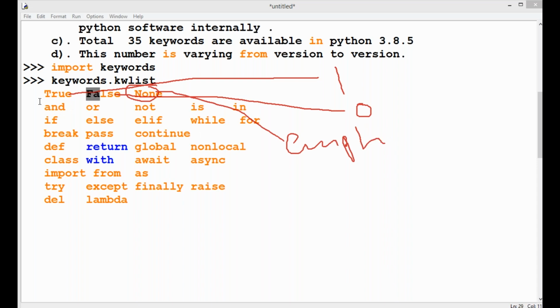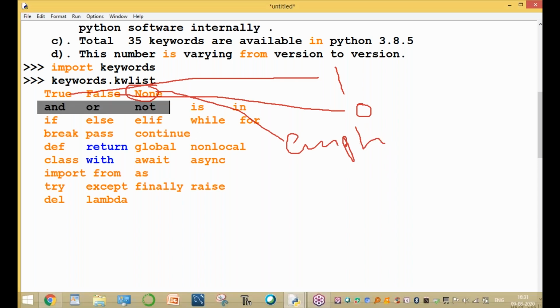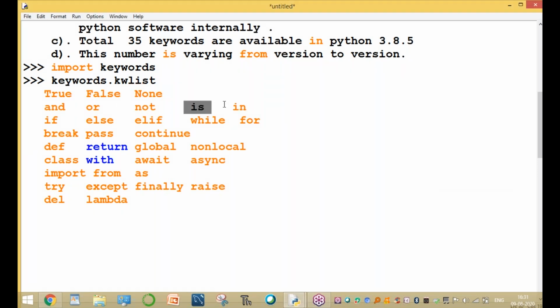And one more: and, or, not. These keywords are used for logical operators. At the end of this session, I will send you the video recording also, no problem. So and, or, not, these three keywords are logical operators. And is and in are called special operators.